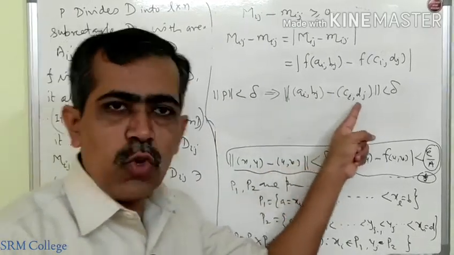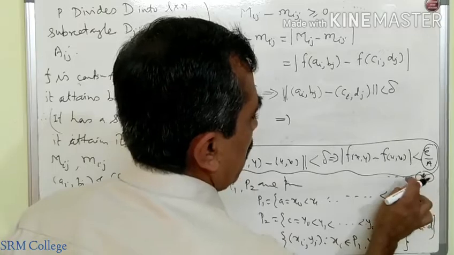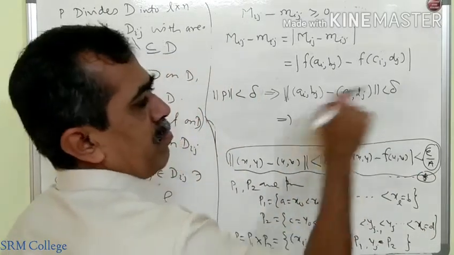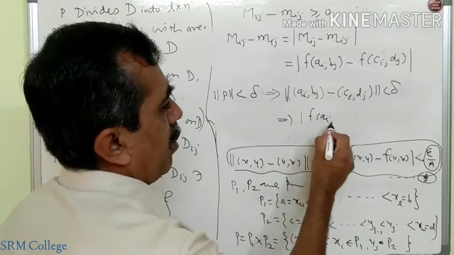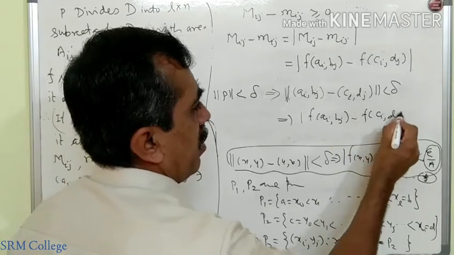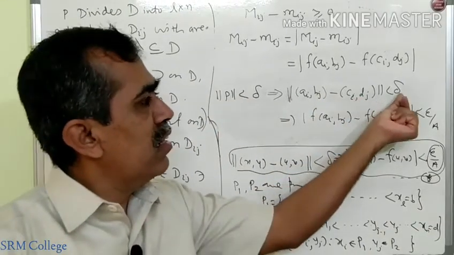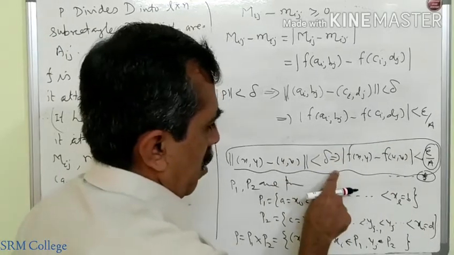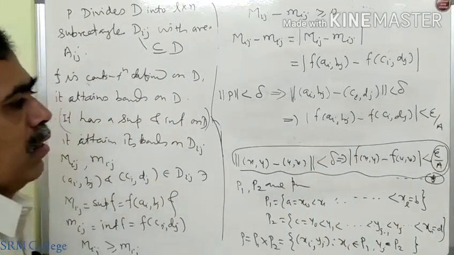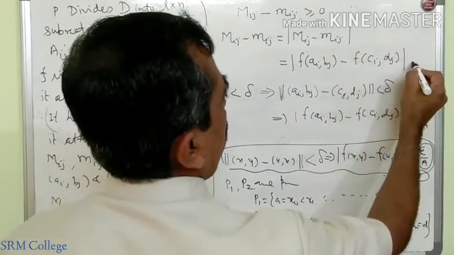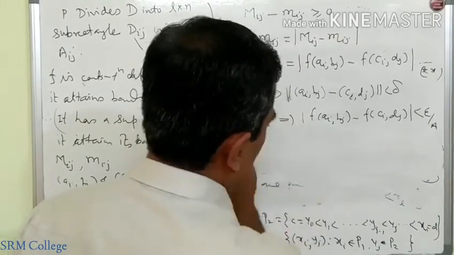If this is less than delta, then by property star, whenever any 2 points are close to each other by a distance less than delta, f(Ai, Bj) minus f(Ci, Dj) will be less than epsilon by A. So norm of P less than delta implies the distance between any 2 points of Dij is less than delta, and by this property the distance between their images is less than epsilon by A. So therefore equation double star will now imply, what does it imply?